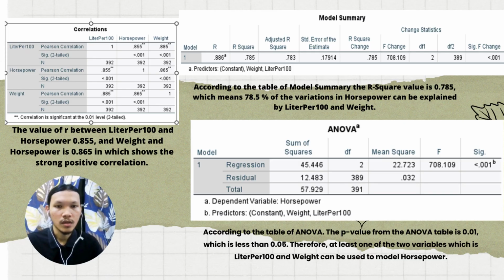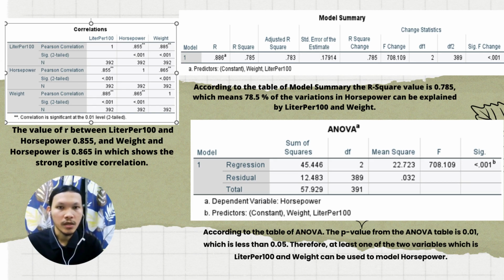Moving into linear regression for the scatter plot matrix. For the first correlation, the value of R between liter per 100 and horsepower is 0.855, and between weight and horsepower is 0.865, which shows a strong positive correlation.